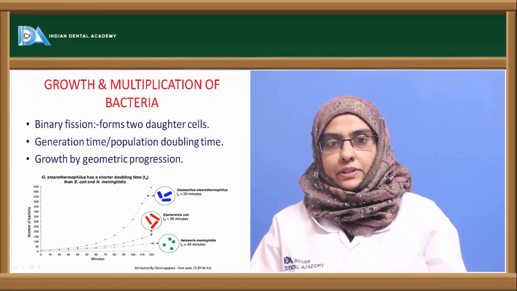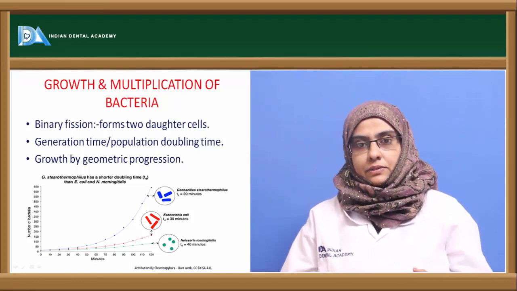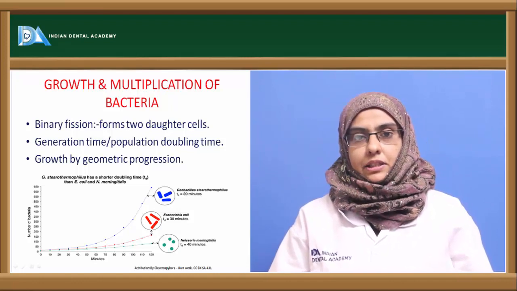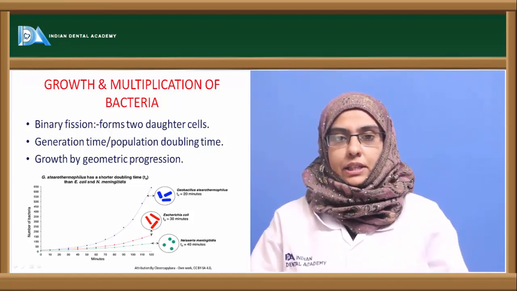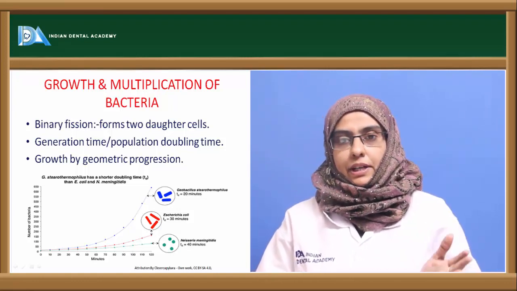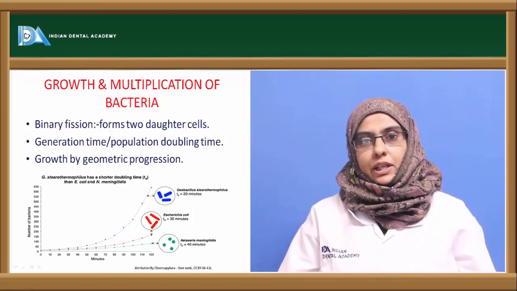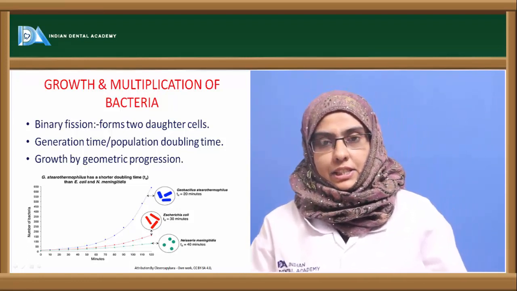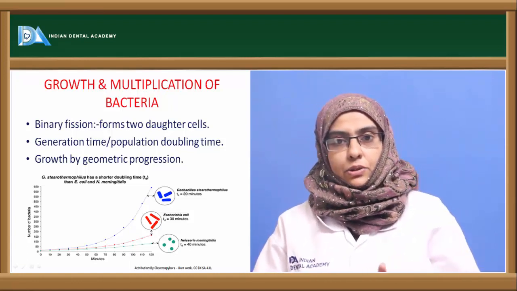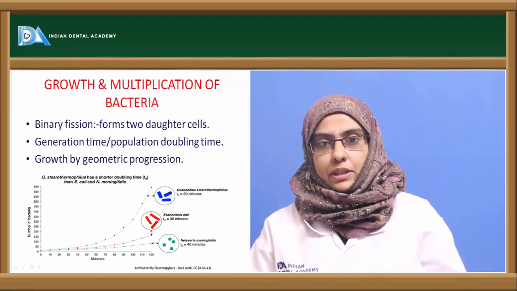So here the nuclear division precedes the cell division. There is a transverse septum that separates the two daughter cells from the parent cell. That is an ingrowth of a transverse septum across the bacteria that helps them to divide into two daughter cells. And the growth of the bacteria is usually expressed in terms of generation time or population doubling time. It means that a single bacteria gives rise to two bacteria. It is called as doubling time. So the growth is by geometric progression.